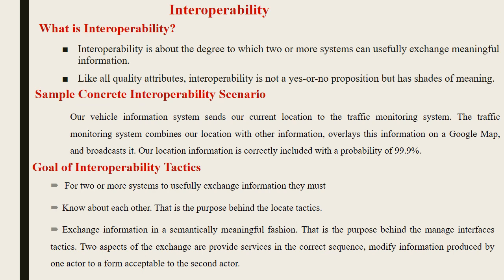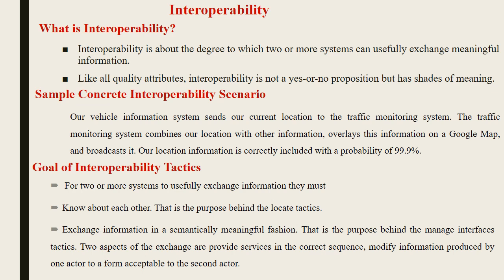What is the goal of interoperability? By exchanging this kind of information, one can benefit from a particular piece of information, so they can know about each other. The exchanged information should be meaningful. It should not send the information as it is. It has to be shared in a meaningful way.